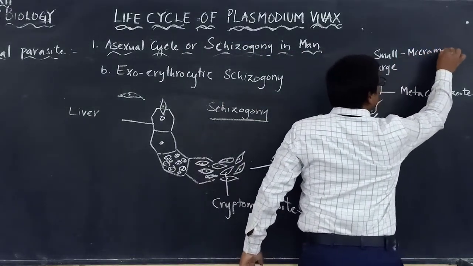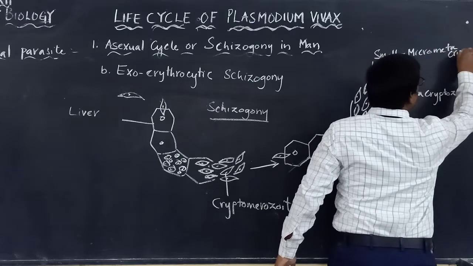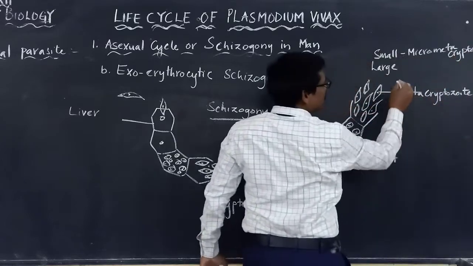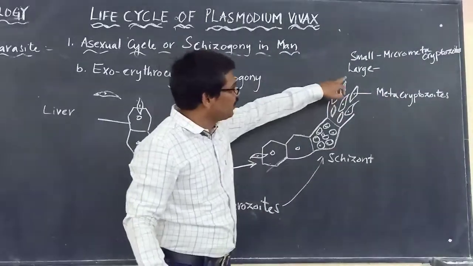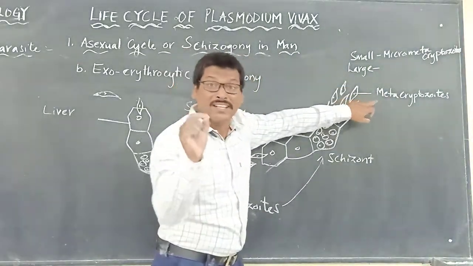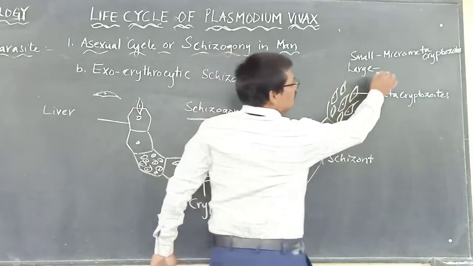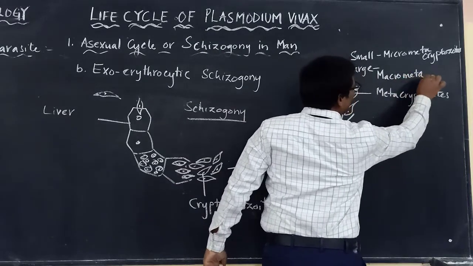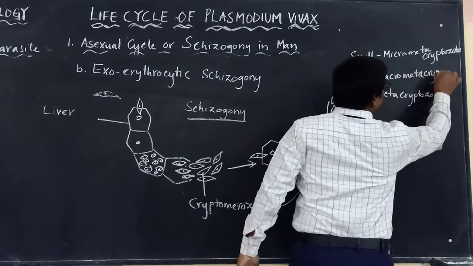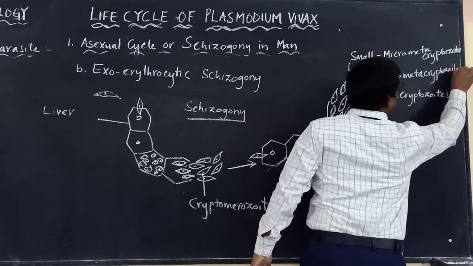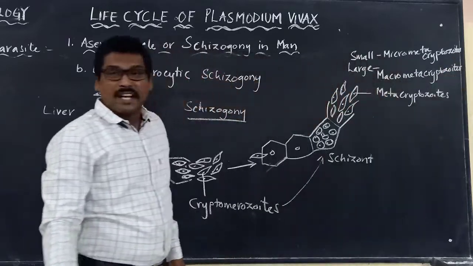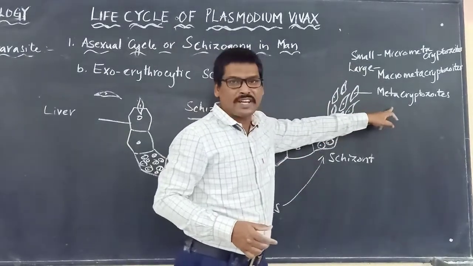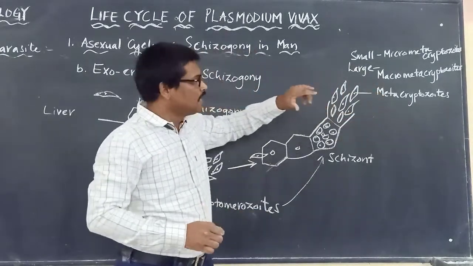Those metacryptozoites that are small will be called what? Micro metacryptozoites. And those which are large will be called macro metacryptozoites. Now there are two types of metacryptozoites that are formed based upon size.